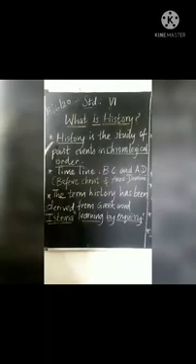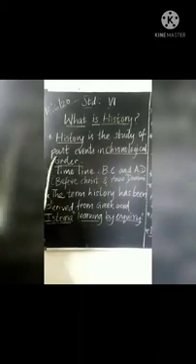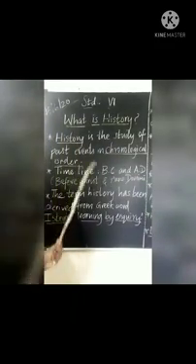What actually does history mean? History is a study of past events in chronological order. History is a study of past events, whatever happened in the past, already had happened. So that is what we call history. Chronological order. What is a chronological order?